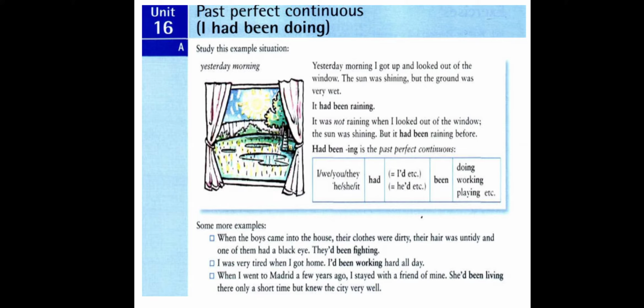If we compare it with present perfect continuous in unit 9, we will find that in present perfect continuous, today I wake up in the morning and we say the sun is shining and the ground is wet. The sun is shining means the sun is shining now, and the ground is wet now. The cause of the ground to be wet is that it has been raining. It has been raining. That is a present perfect continuous.